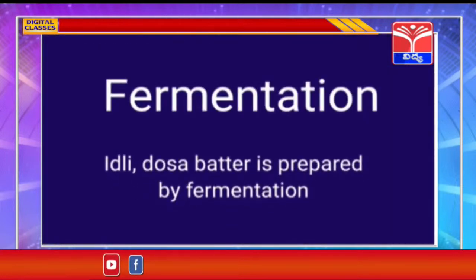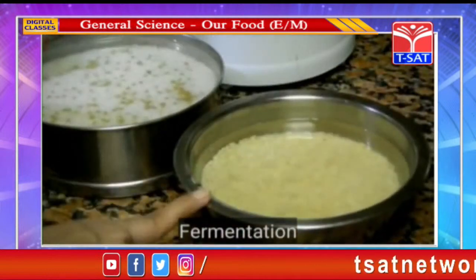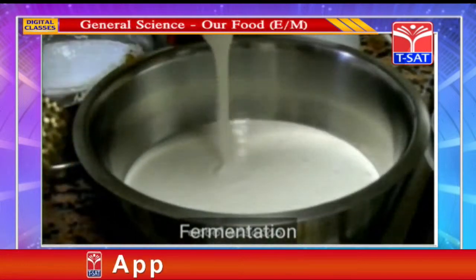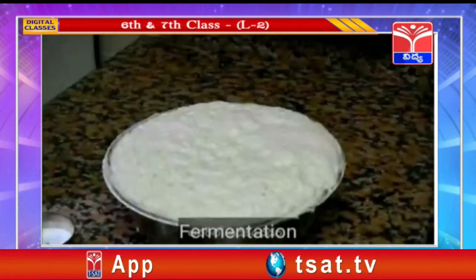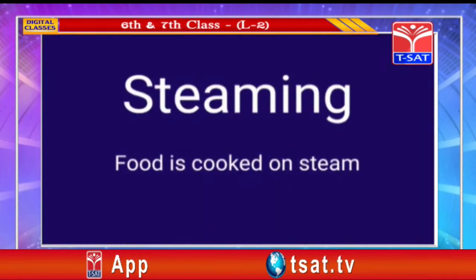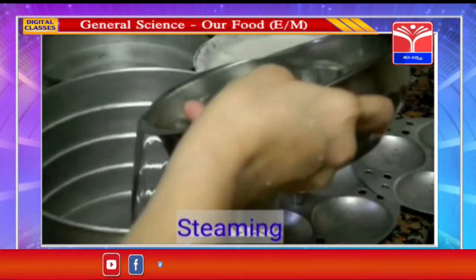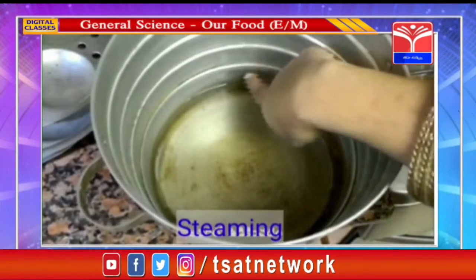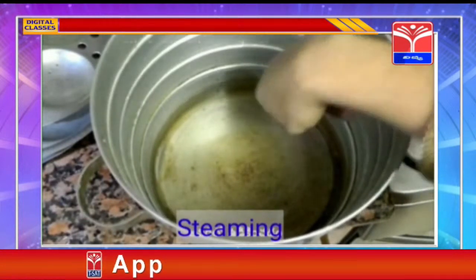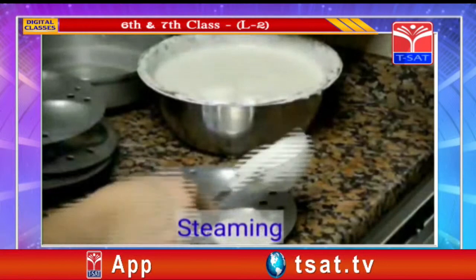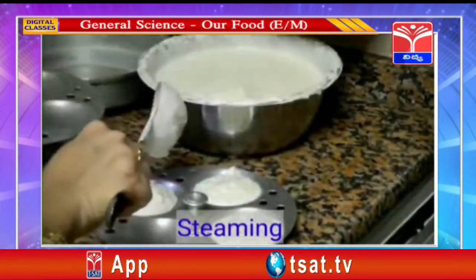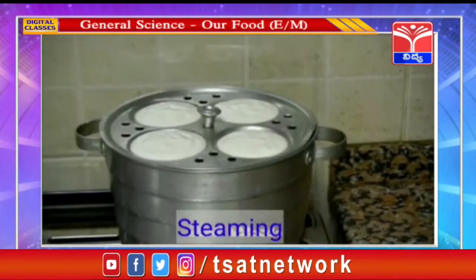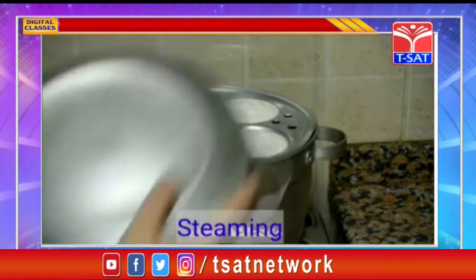Now the second method is fermentation. Idli dosa batter is prepared like this. We soak dal and rice for some 6 hours, grind it and keep it overnight or for some 6 hours, then it gets fermented. Now the third method is steaming. Food is cooked on steam. They are taking water in a vessel and bringing it to boil. Then when the steam comes, the food is kept on the steam and cooked. Here the fermented idli batter is poured in the vessels like this, idli vessels, and kept on the steam. So nice cooked soft idlis will be there.